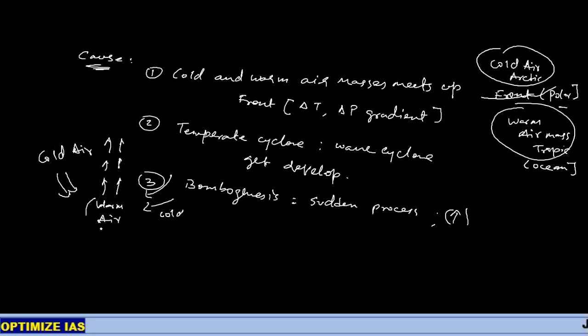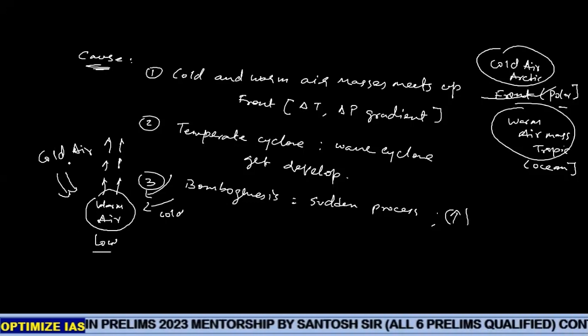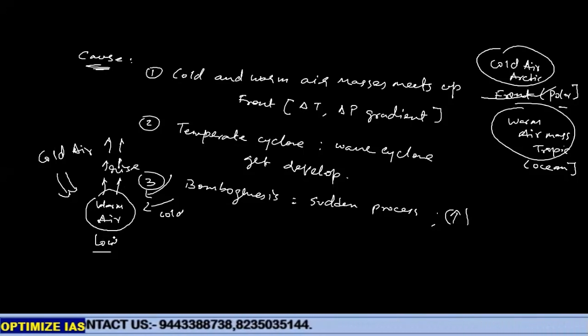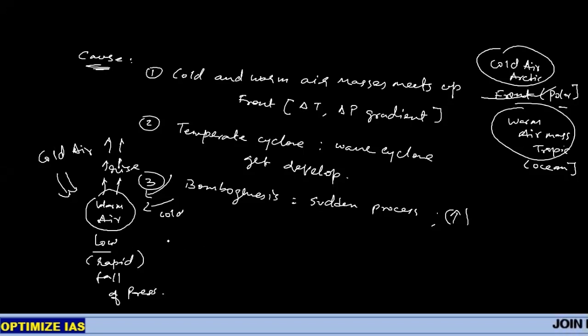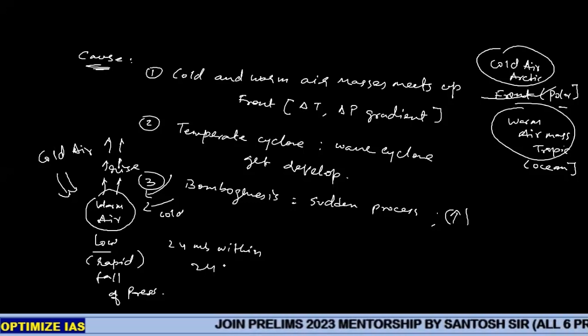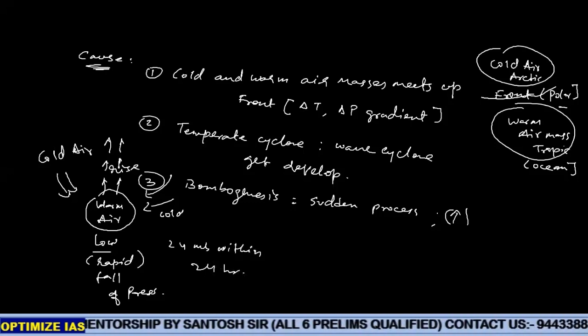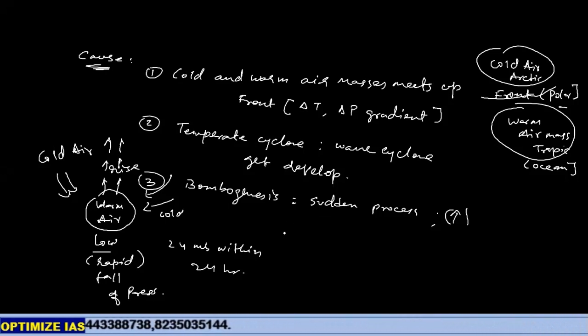Because of this process, the low pressure at the center suddenly deepens. The speedy movement of cold air towards warm air, and warm air rising vertically upward, created this rapid fall of pressure in this area. The deepening of low pressure of around 24 millibar within 24 hours took place, resulting in bombogenesis. So that was the intensification of the bomb. Nowadays, this situation is occurring more.